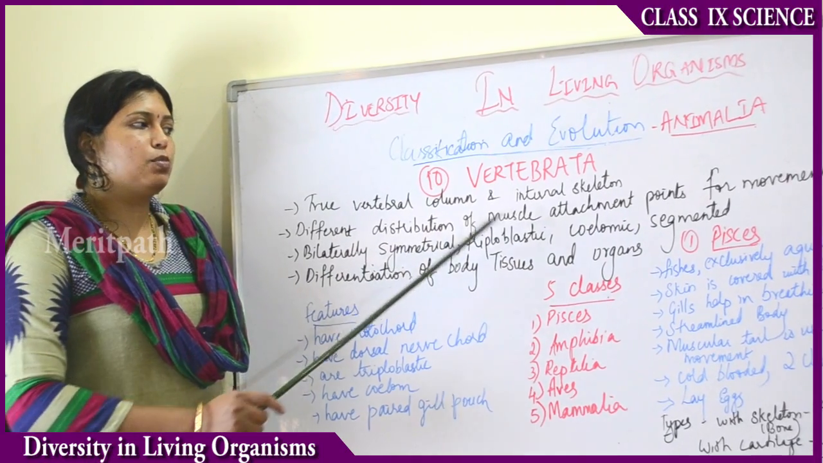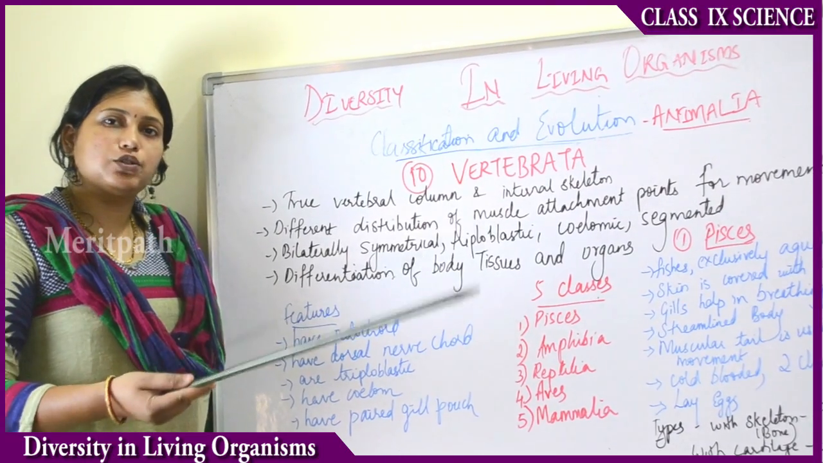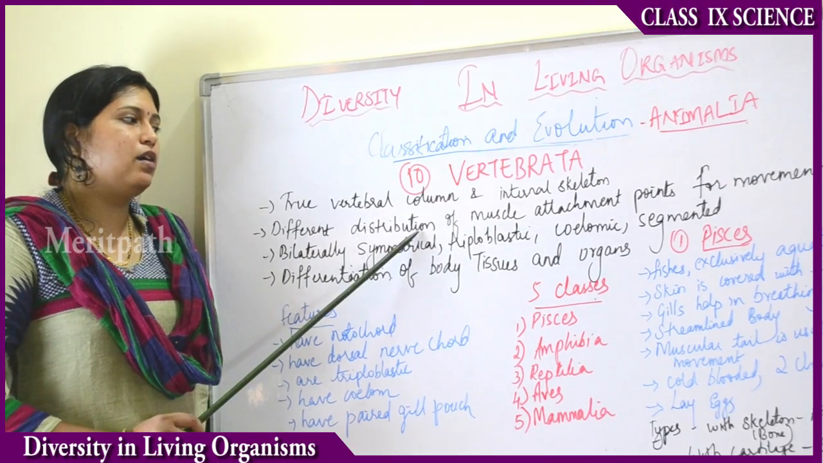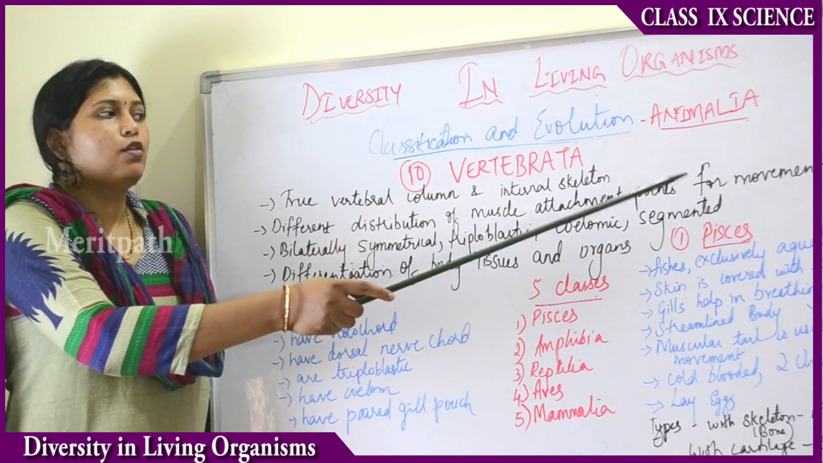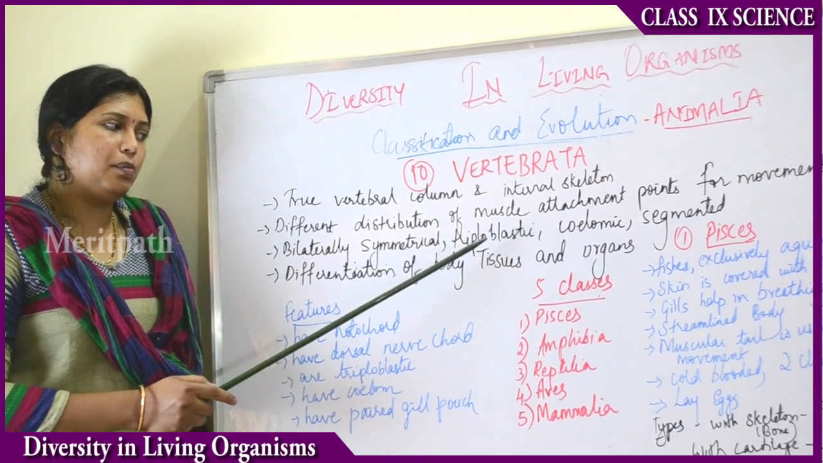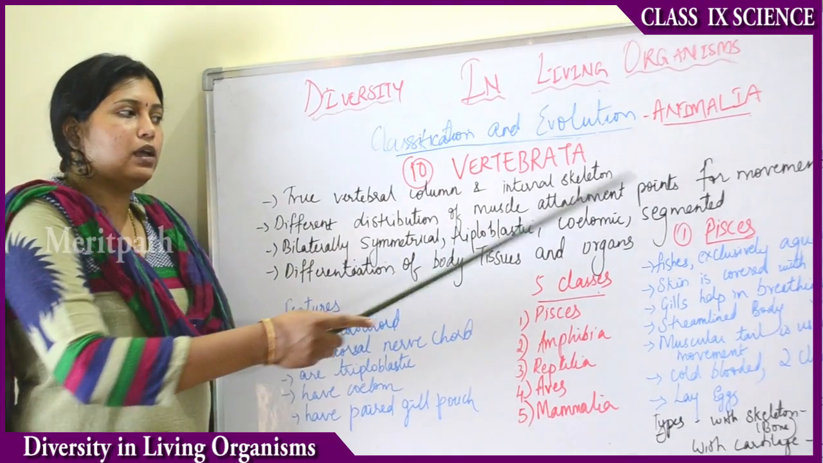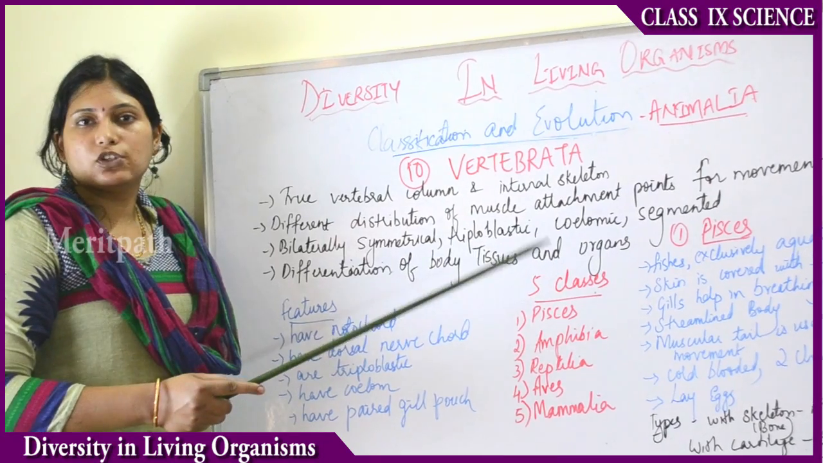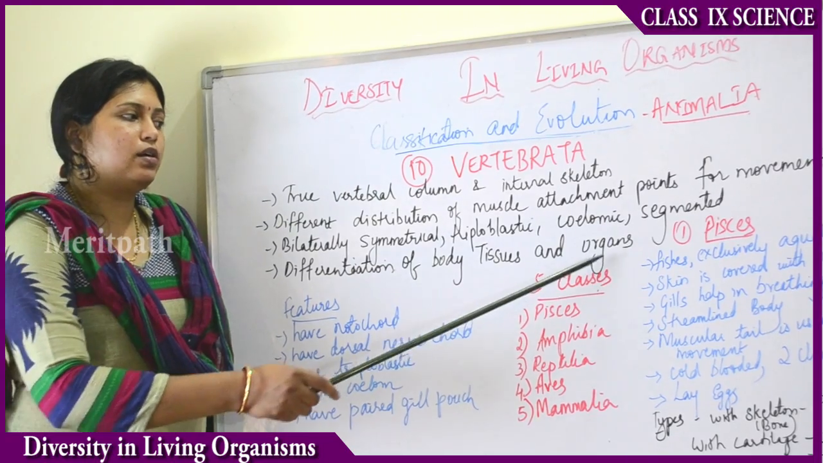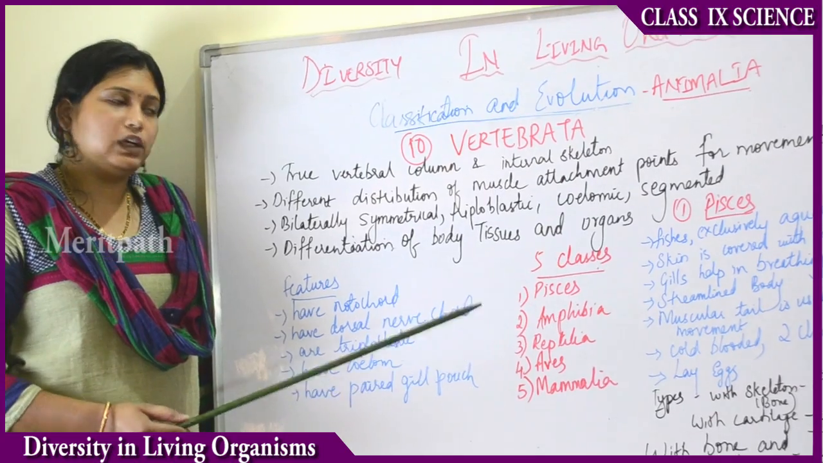Then they have a different distribution of muscle attachment points for movement. In the notochord stage, the muscles were attached to the notochord, but here the muscle attachment points change. They have a different distribution of muscle attachment points for the movement or locomotion of the body. Then they are also bilaterally symmetrical, triploblastic, having 3 layered cells. They are coelomic, having a cavity in the body. They are segmented. The body is arranged in segments from top to bottom. Then there is differentiation of body tissues and organs. There are different types of body tissues and different organs, and all these are differentiated from each other.